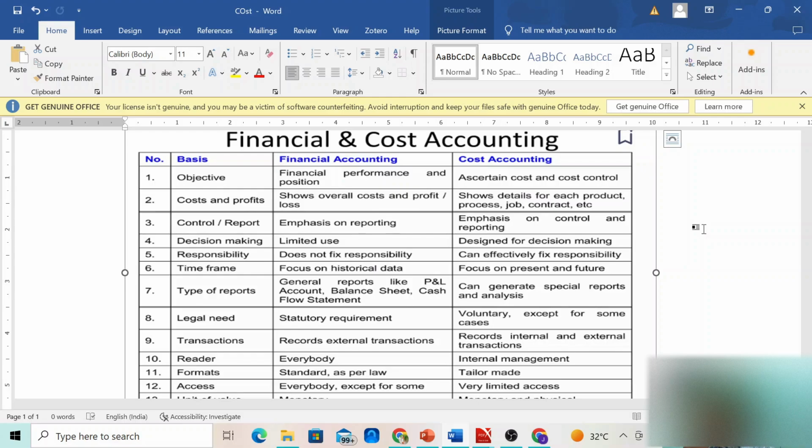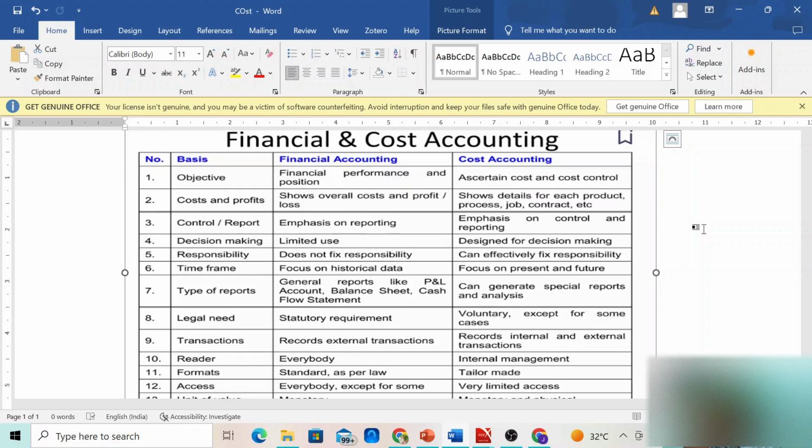And the types of report that we prepare in financial accounting are mostly, as we know, profit and loss account, balance sheet and cash flow statements. In cost accounting, we do prepare cost sheets, process costing, job costing. All these costing would be done in cost accounting.